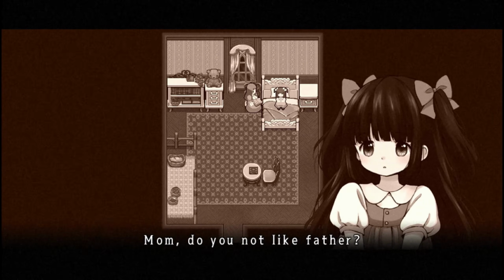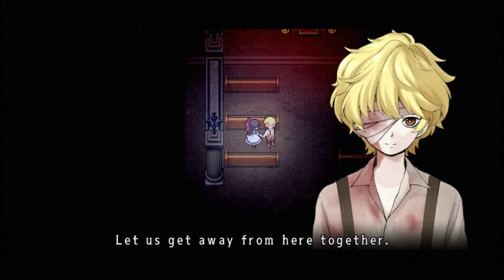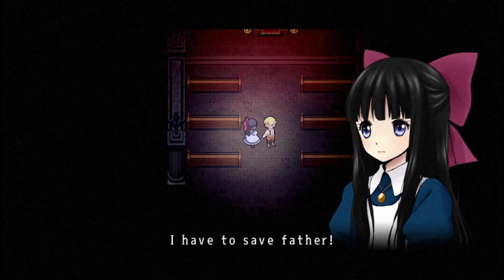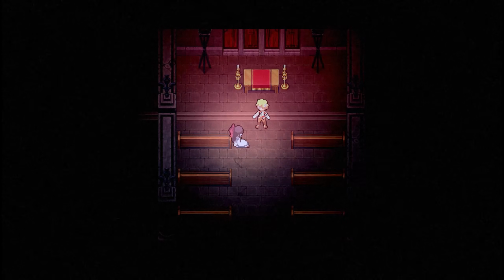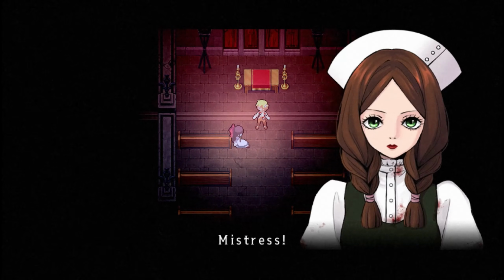This memory suggests that her mother might have known about the experiments, but Aya remains committed to her promise as she searches for him. In the present, Aya encounters the blonde boy with the missing eye once more. Acting on instructions from an unknown source, he urges her to escape, but she insists on staying to save her father. Maria then appears, throwing daggers at the boy and advising Aya to flee while she searches for Alfred.